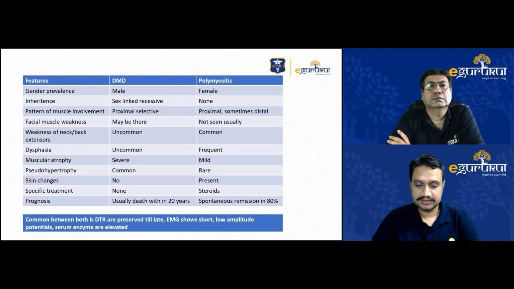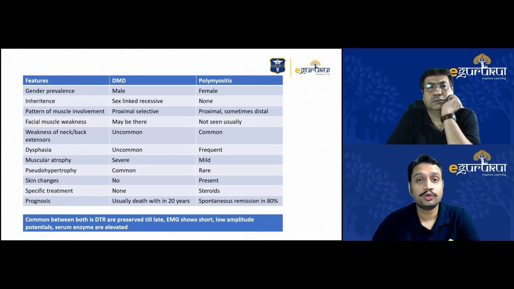So this one, I was telling you about this one that you were asking, dermatomyositis versus polymyositis and DMD. I told in the very first slide, we might sometimes confuse between these two categories of patients, the DMD and the polymyositis. But I would just like to tell, sir, polymyositis has no genetic inheritance pattern basically. Sex-linked recessive is your DMD, but polymyositis has got nothing. Though in both of them, the muscular weakness will usually be proximal. But sometimes in polymyositis, we can have a change of the pattern, it can be distal also.